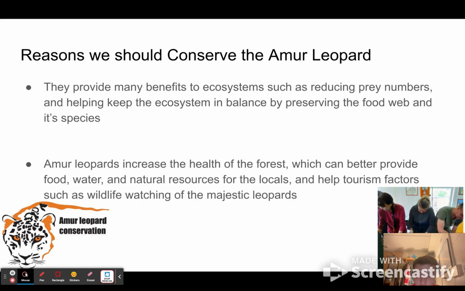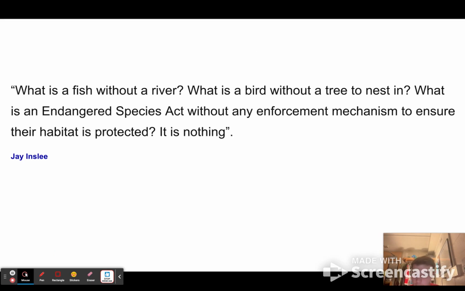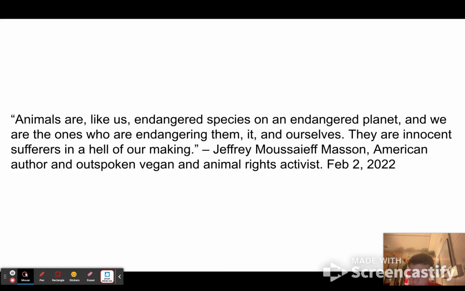One of the many inspirational quotes on why we should fight for endangered species is by Jay Inslee, the governor of the state of Washington, who is a lawyer and economist along with a politician. He states, "What is a fish without a river? What is a bird without a tree to nest in? What is an Endangered Species Act without any enforcement mechanism to ensure their habitat is protected? It is nothing."